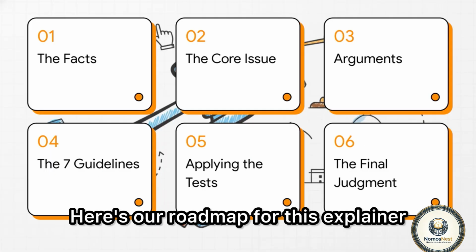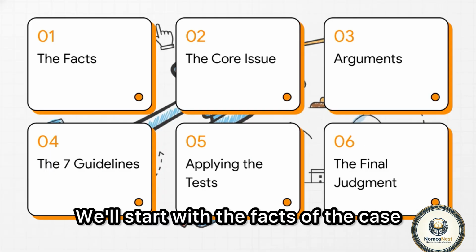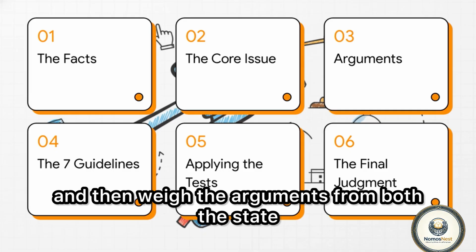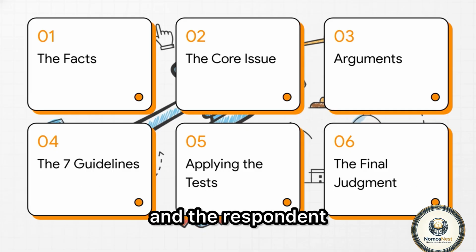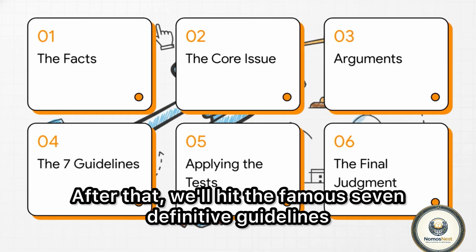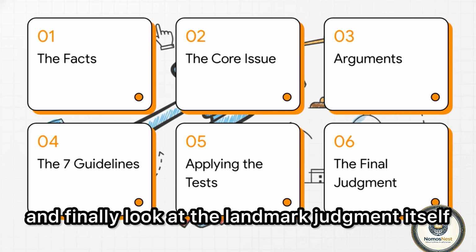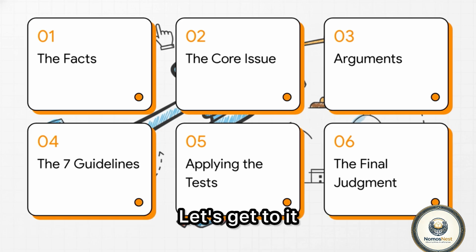Here's our roadmap for this explainer. We'll start with the facts of the case, move on to the core legal issue, and then weigh the arguments from both the state and the respondent. After that, we'll hit the famous 7 definitive guidelines, apply those legal tests, and finally look at the landmark judgment itself. Let's get to it.